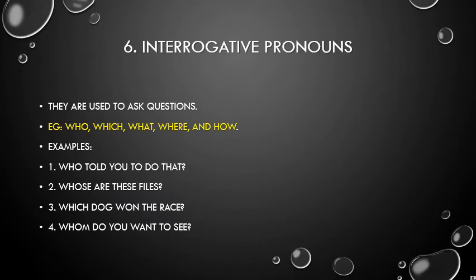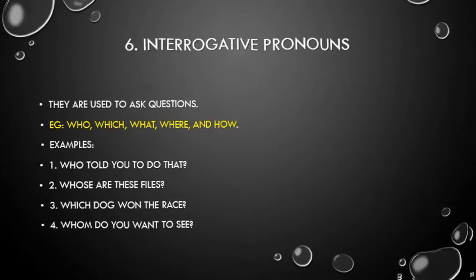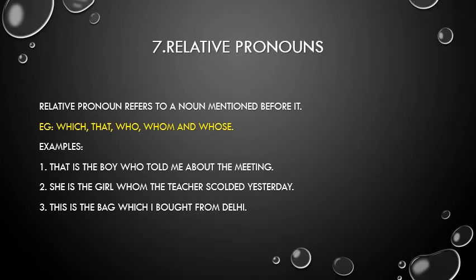So our next topic is interrogative pronoun. They are used to ask questions. Interrogative noun and interrogative pronouns are the same, but the thing is other. Examples are who, which, what, where, and how. Let's take the example of sentences. Who told you to do that? Whose are these five? Which dog won the race? Whom do you want to see? These are the interrogative pronouns.